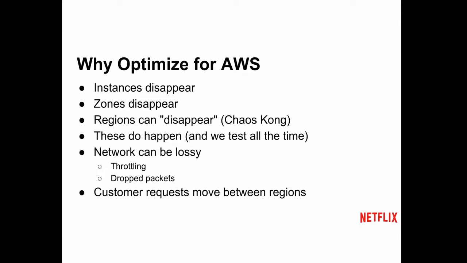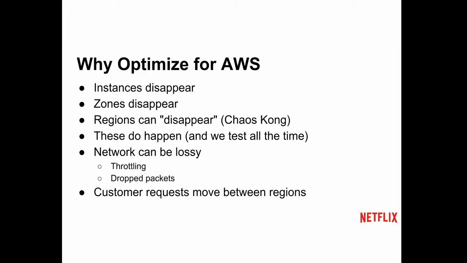So AWS, in case some of you don't know, is a pretty volatile environment. Instances will just up and disappear, or they might get degraded in a variety of different ways, which is more fun. An AZ, an entire availability zone, can disappear, or regions can disappear. That actually happened recently. There was an AWS network outage yesterday in US East 1, and we evacuated all traffic.